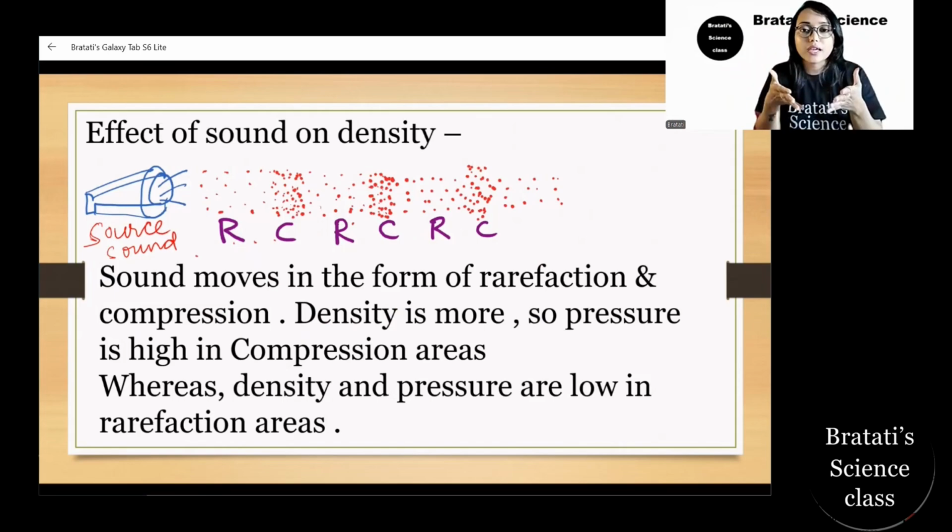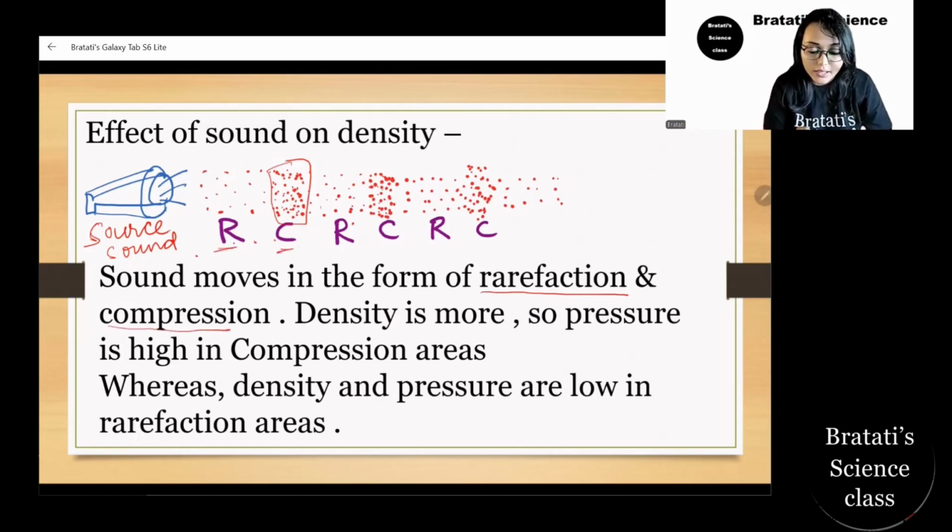So where we are speaking, there will be a rarefaction and it is pushing the next particles, which are again close to other particles. There it's a compression, where more particles are there. This is the compressed area. Again, after that, they are separating and pushing the next particles. So there again, the rarefaction. So it's rarefaction, compression, vice versa. It's going like this. Sound moves in the form of rarefaction, which we denote by R here, and compression, which we denote by C.